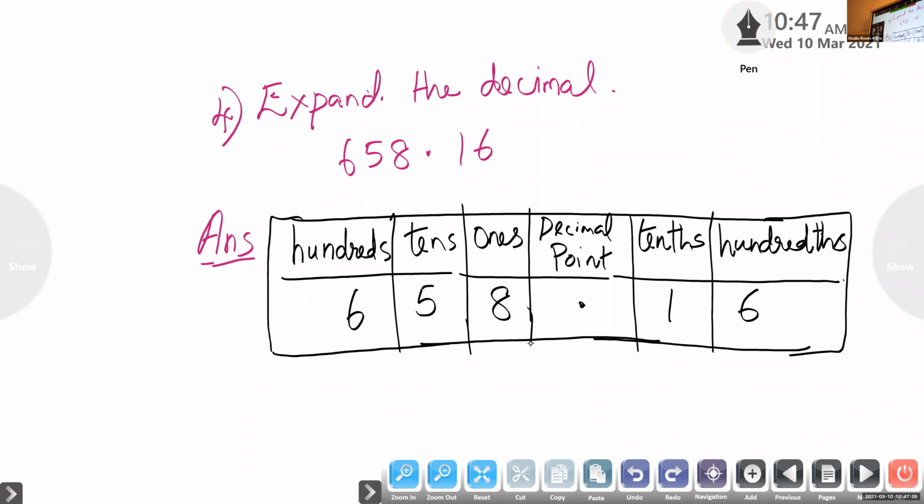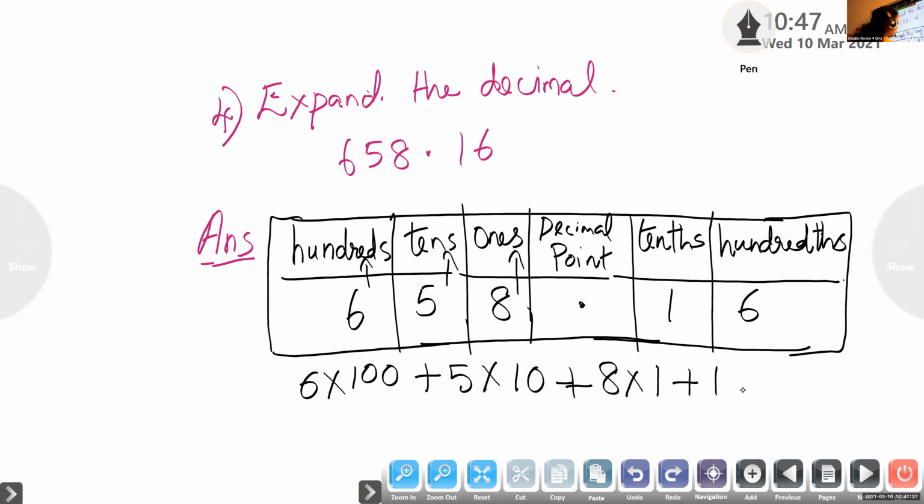Yes, children, tell me the answer. Ma'am, 6 in hundreds place. 6 into 100 plus 5 into 10 plus 8 into 1, plus 1 into, after the point, 1 into tenth. How will you write? 1 by 10. Very good. 1 by 10 plus 6 into 1 by 100.